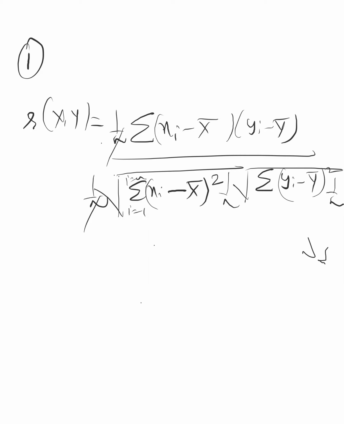Inside the root itself, 1 by root over 1 by n will become 1 by n. Anyway, it will cancel with the numerator, so I am not showing all that. I have directly written the formula. This is one formula. Two more are there. First you note down this one.